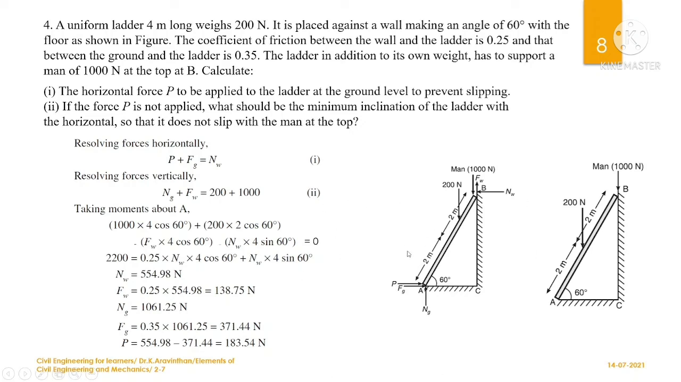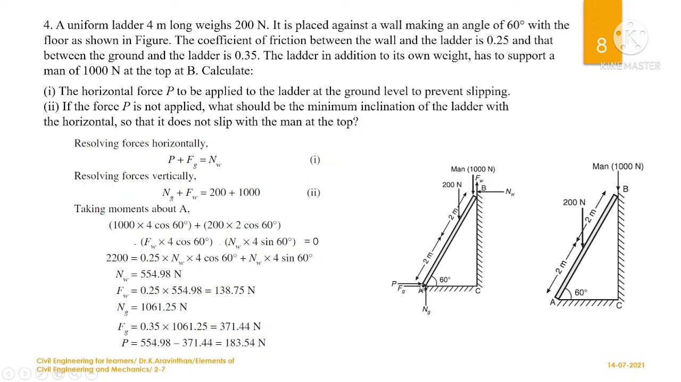And let us resolve vertically and horizontally. So first let us resolve horizontally, and what are the horizontal forces? Plus P which is acting right hand side, plus Fg. So plus P and plus Fg is taken here and minus Nw which is acting at left hand side equal to 0. So you can write this as equation 1. And if you resolve it vertically, plus Ng, it is written here, and you have plus Fw equals the two downward acting forces, which is 200 Newton and 1000 Newton. So you can write it as equation number 2.